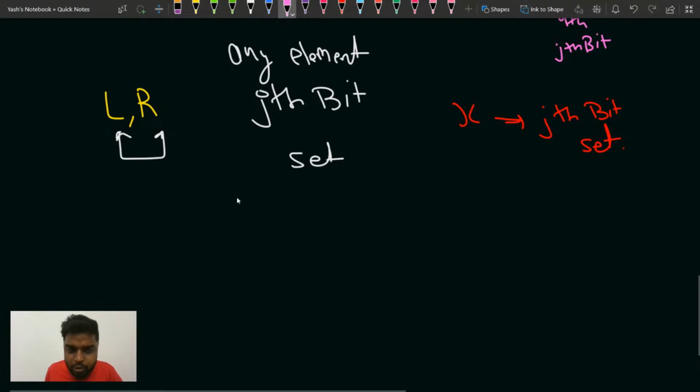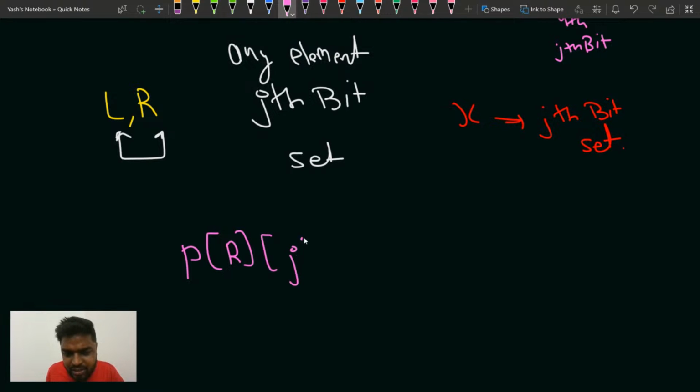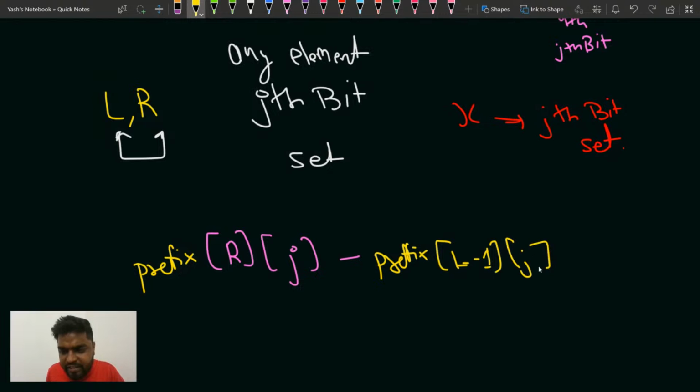How will you check whether the bit is set or not? You can use the prefix sum concept: prefix of R, j, minus prefix of L minus 1, j. You will generate a prefix array, which I will tell you about. But basically, check if this expression is greater than 0.